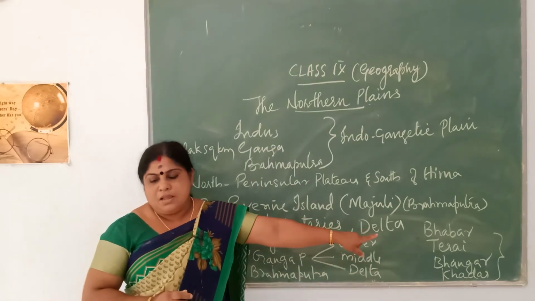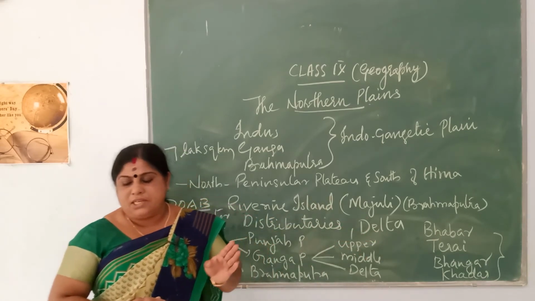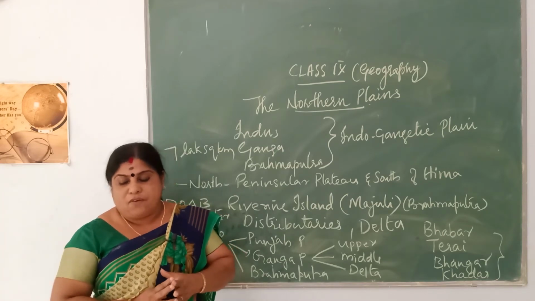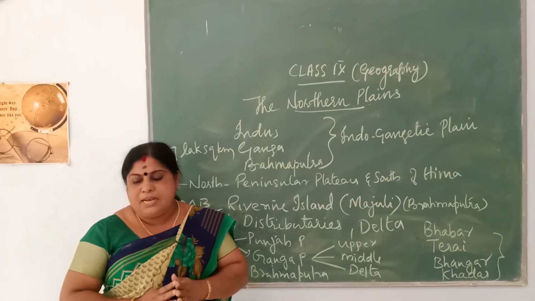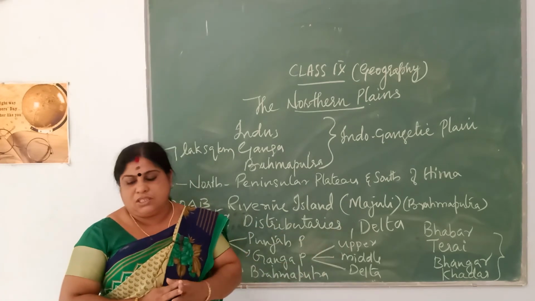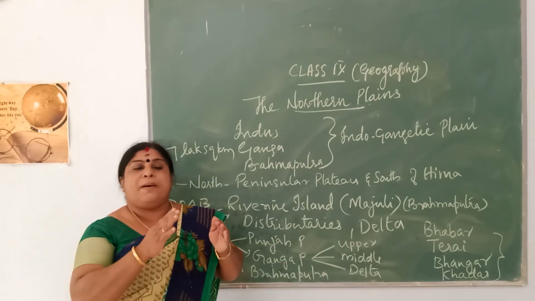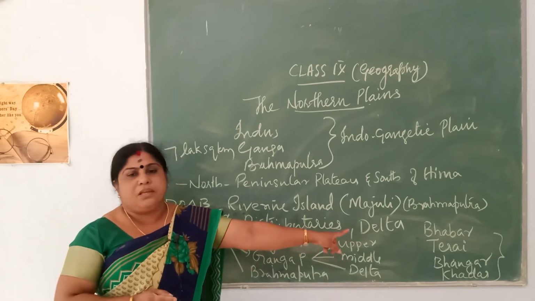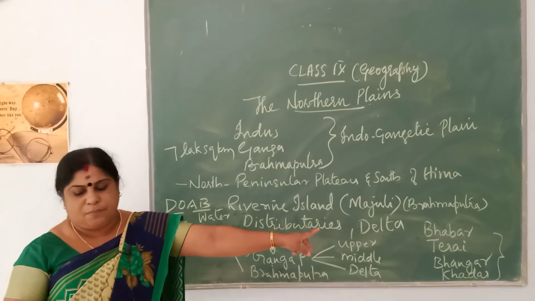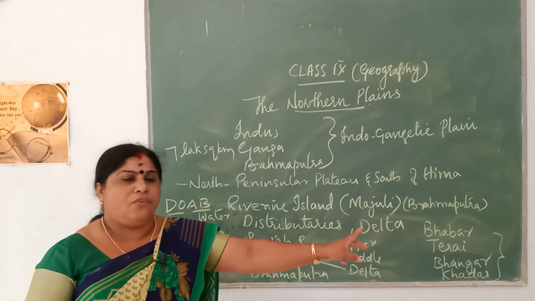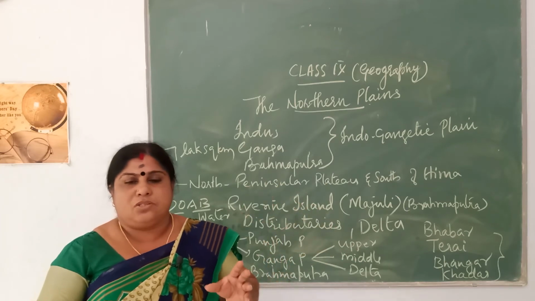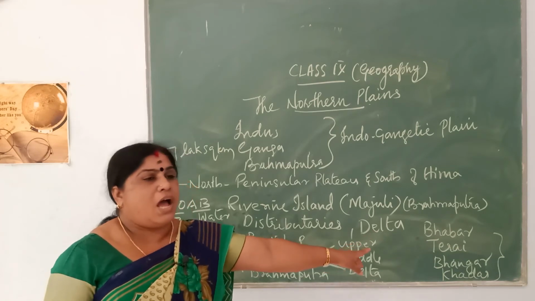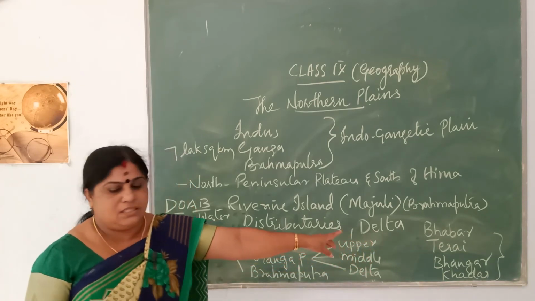What is Babar? See, Babar extends over 8 to 16 kilometers, or it is 8 to 16 kilometers wide, and it's a narrow belt of level surface that you see in the northern plains. And it lies parallel to the foothills of the Shivaliks. So after descending from the mountains, the rivers will be bringing a lot of eroded materials from the mountains. So the pebbles that are being brought down by the rivers are deposited, which you call the Babar.